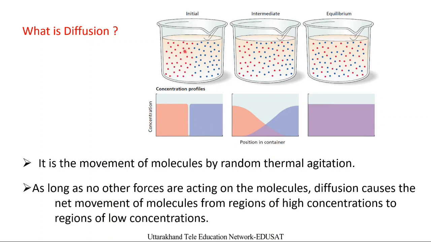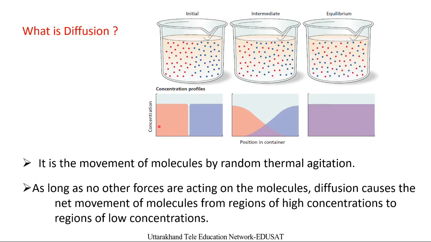Initially the concentration of each type of molecule is confined to a particular place, and after some time both substances get mixed with each other, and finally a uniform mixture of these molecules is produced.